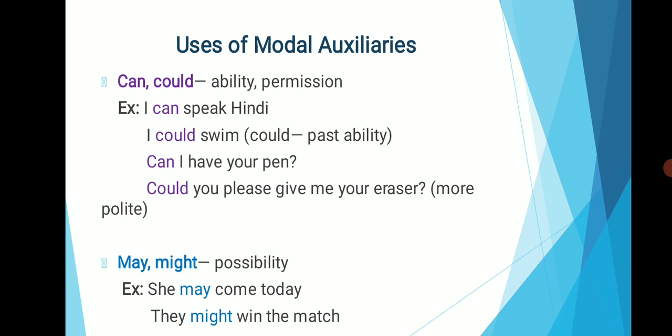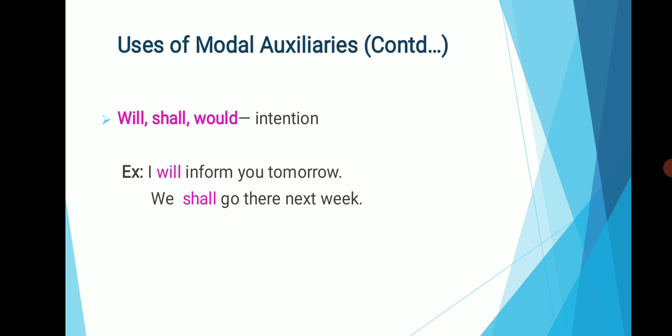Okay. Then the next auxiliary verbs are may and might. May and might are used to express possibility. Example, it may rain today. She may come today. They might win the match. The modal auxiliaries will, shall and would are used to indicate intention. Examples, I will inform you tomorrow. We shall go there next week.